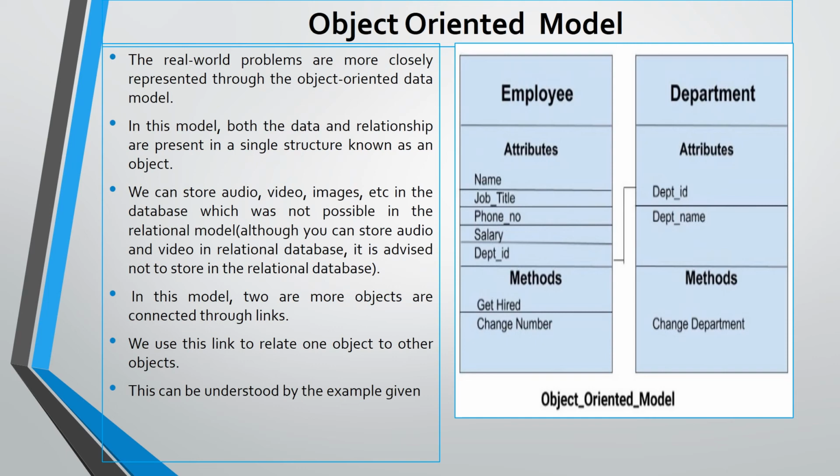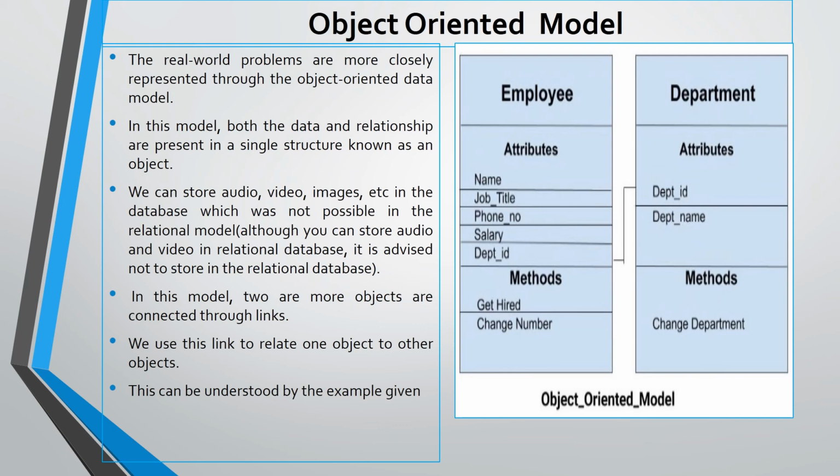The next model is the object oriented model. Real world problems are more closely represented through the object oriented data model. In this model, both data and relationships are present in a single structure known as an object. We can store audio, video, images, etc. in the database, which is not possible in the relational model. In this model, two or more objects are connected through links. We use this link to relate one object to another object.